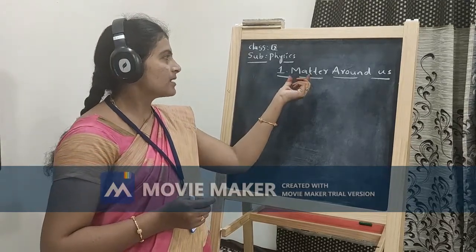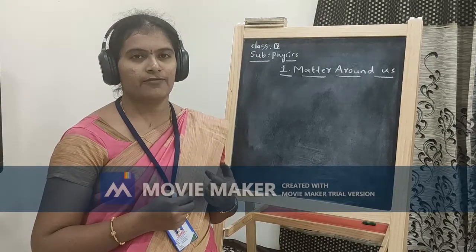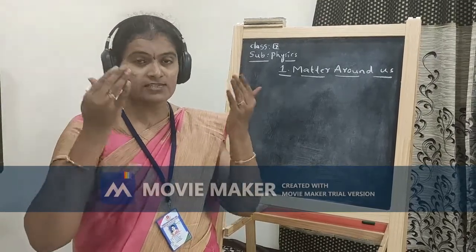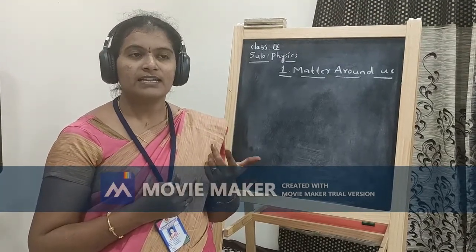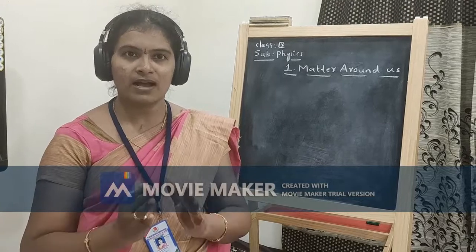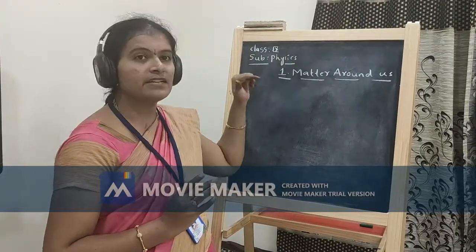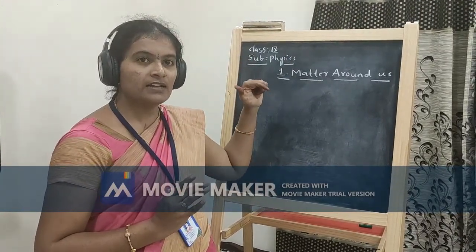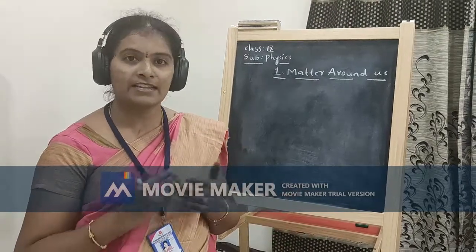What is matter and how is matter made up of? Immediately the question will rise in your mind, isn't it? So how is the matter made up of? That is an indirect question, how the things are made up of, isn't it? Why? Because all things have some mass and occupy some space, isn't it? So what is meant by how matter is made up of? That answer is nothing but, we know very well, all the things are made up of atoms.